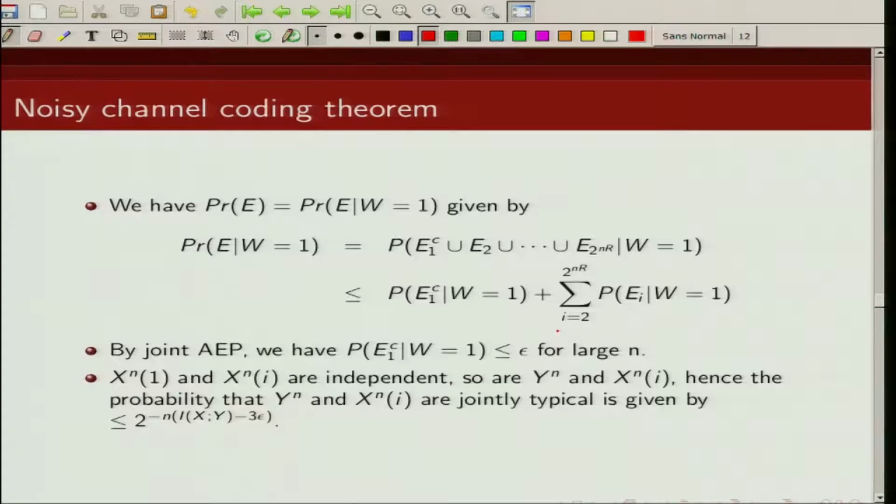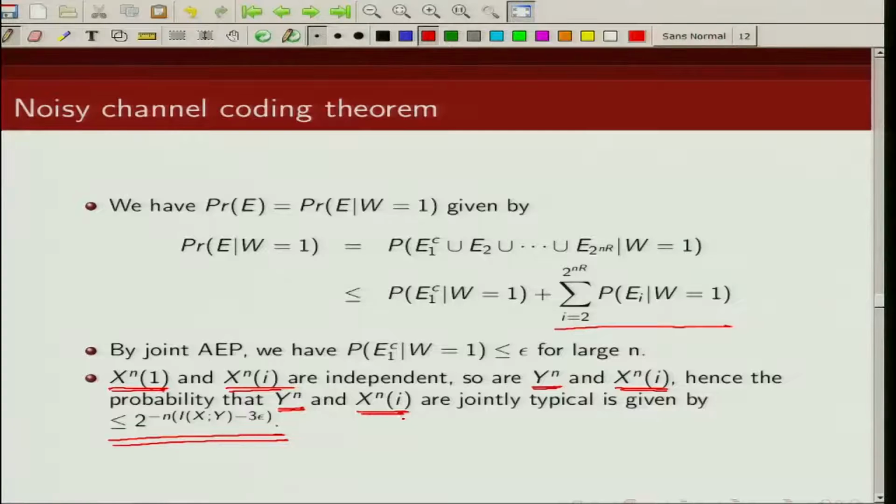Now let us look at this. We have also shown that if x^n(1) and x^n(i), where i is different from 1, are independent, then y^n and x^n(i) are also independent, and the probability that y^n and x^n(i) are jointly typical is upper bounded by 2 raised to the power minus n times (mutual information minus 3 epsilon).